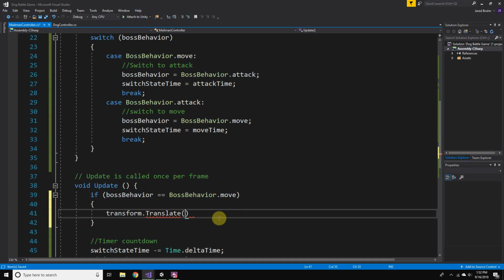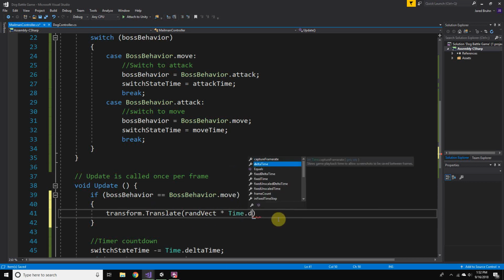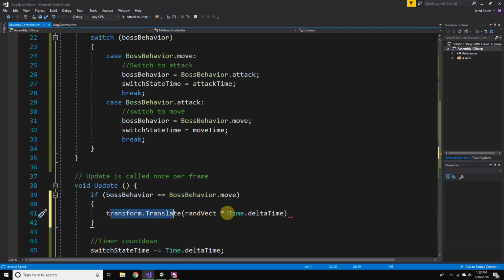So what I want is to feed in our random vector, but whenever we feed in for Translate, we have to multiply this by Time.deltaTime. So we move the transform based off of the time.